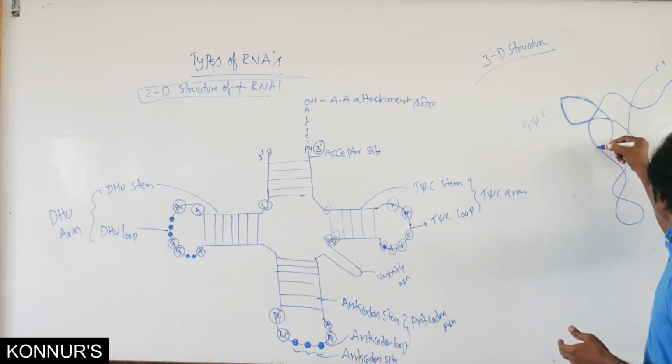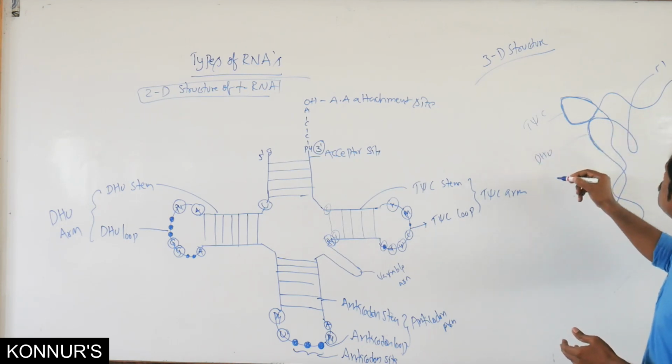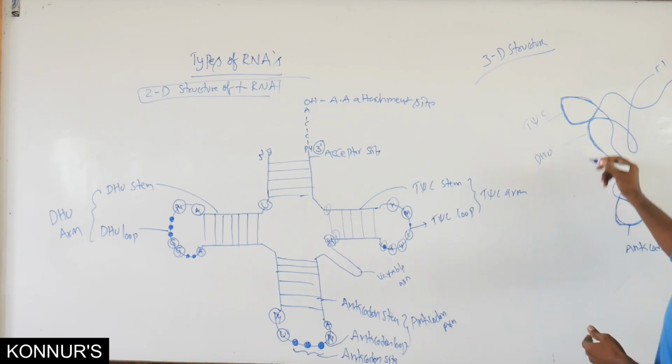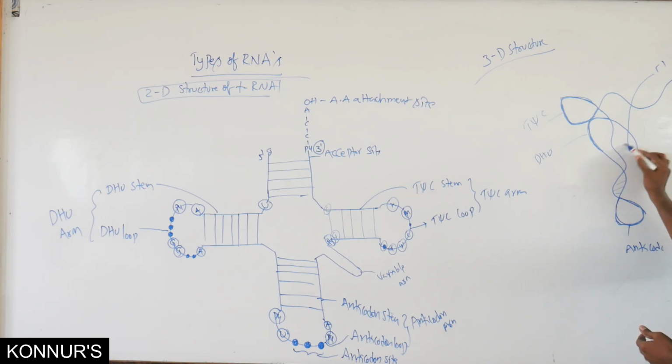Then this particular area is the DHU, and this is the anticodon region. The remaining areas are a little bit double-stranded.